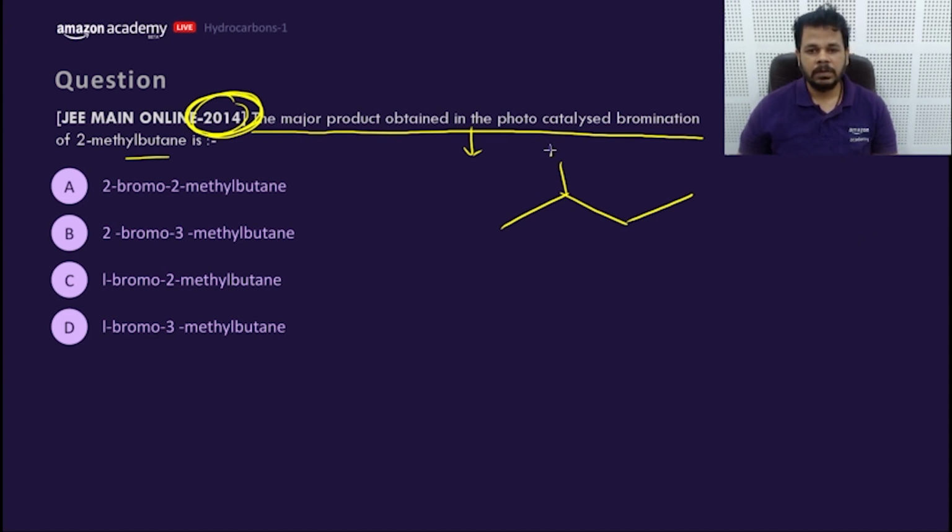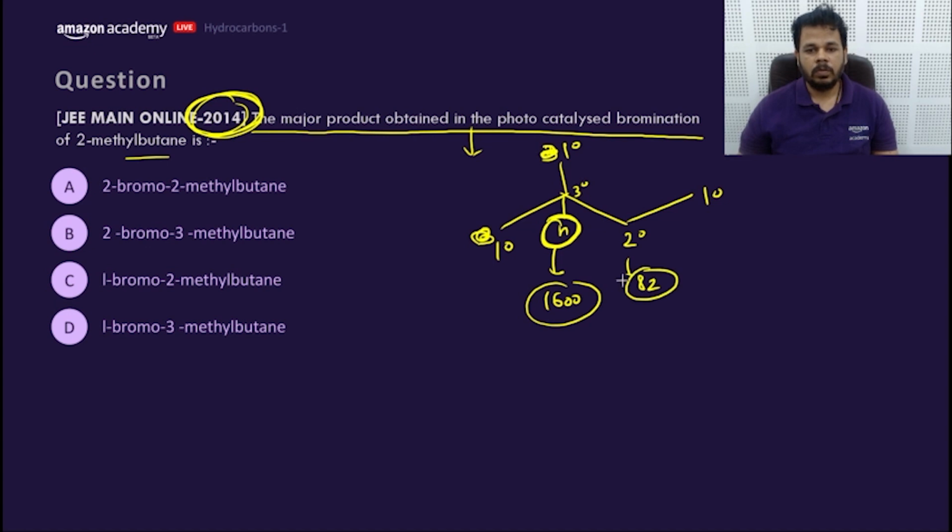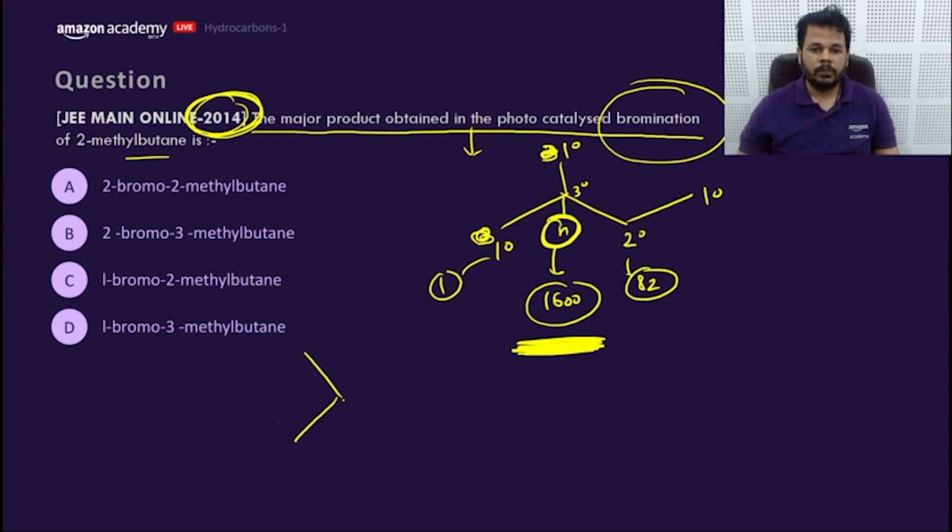There are 1 degree hydrogens. These are three 1 degree hydrogens. This is 2 degree, and this is 1 degree. This is 1 degree, and this has 3 degree. So selectivity for this is 1600 times more compared to this 82, and this has 1. So what would be the product? Very easily we can say, because bromine is very selective, it will choose 3 degree hydrogens to attack. So what would be the product? The product would be absolutely correct. This would be the product.